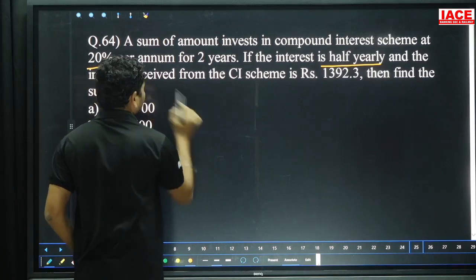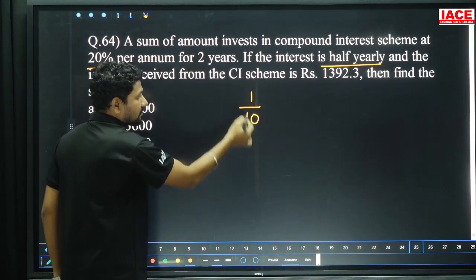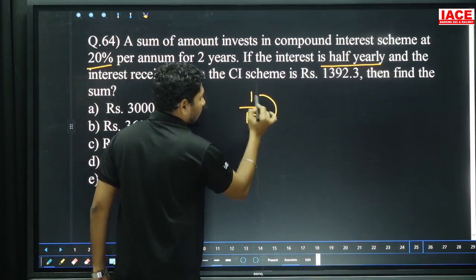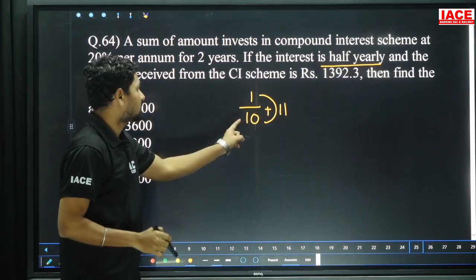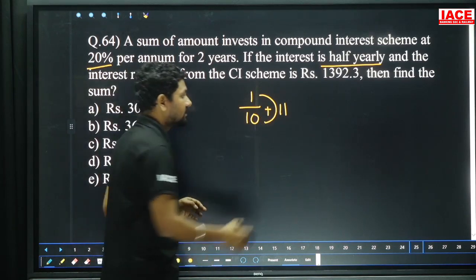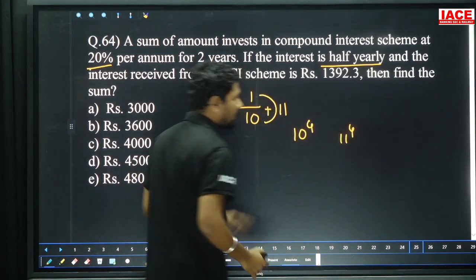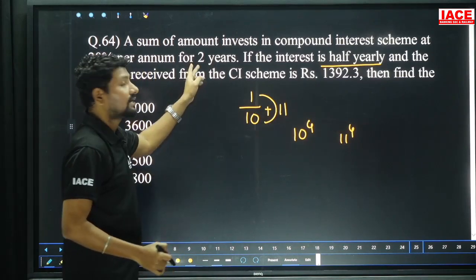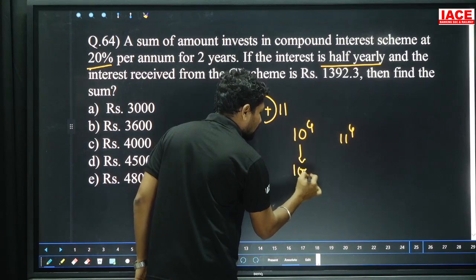Okay. Then 20% we can write as 10% half yearly, which is 1/10. Every 10 rupees, 1 rupee is the interest, so the principal is 10 rupees and the total amount is 11 rupees. Look at 10 to the power of 4 and 11 to the power of 4. Why are we applying power 4? Because 2 years is how many half years? 4 half years. 10 to the power of 4 is equal to 10,000.